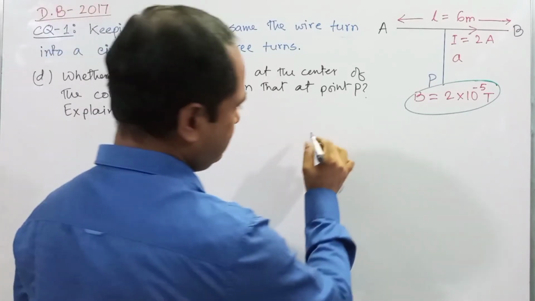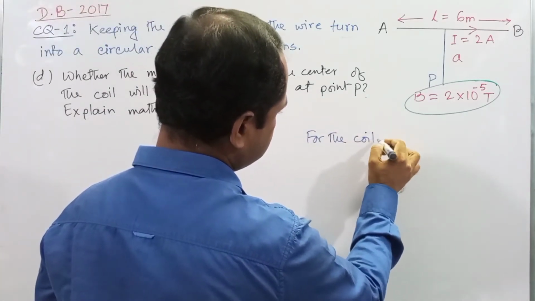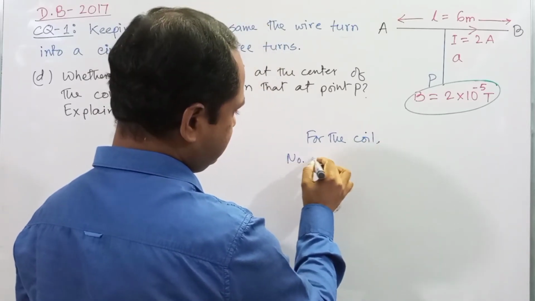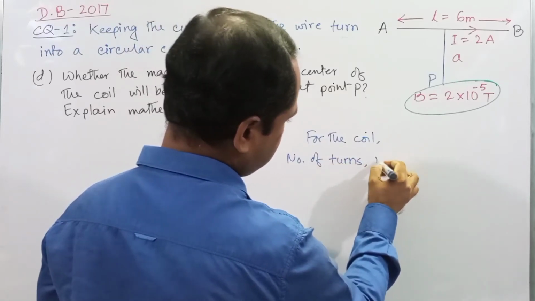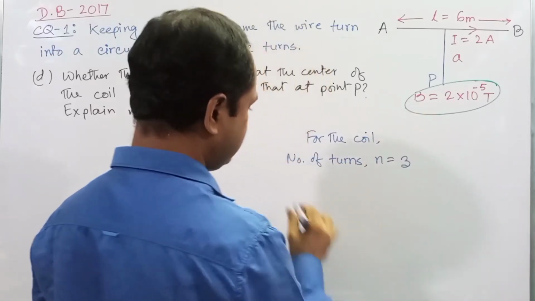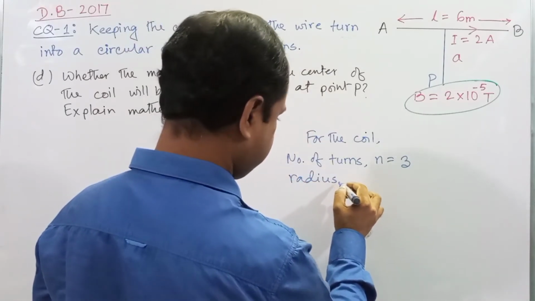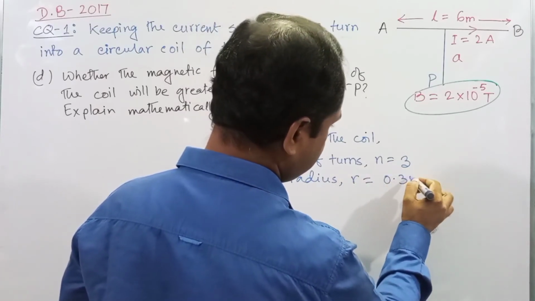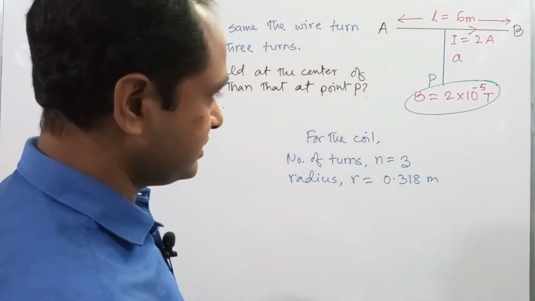Now for the coil, number of turns N is equal to 3, radius R is equal to 0.318, we have already calculated it.